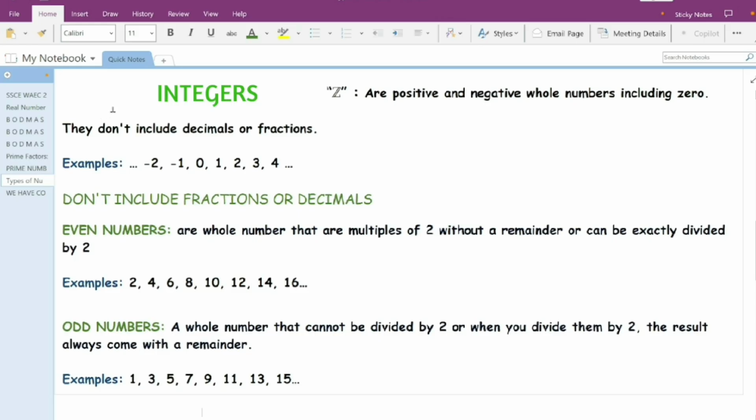Integers. Next on the list is integers, represented with the letter Z. They are all positive and negative whole numbers, including 0. They don't include decimals or fractions. Unlike the other two, they include negative numbers. So we have -2, -1, 0, 1, 2, 3, 4, and so on. But they don't include fractions or decimals.